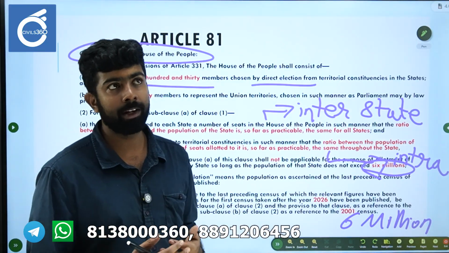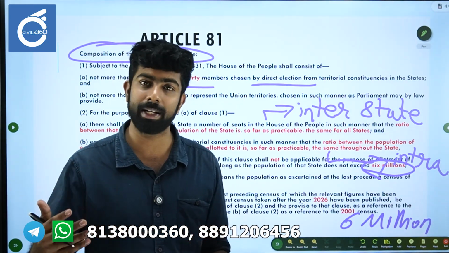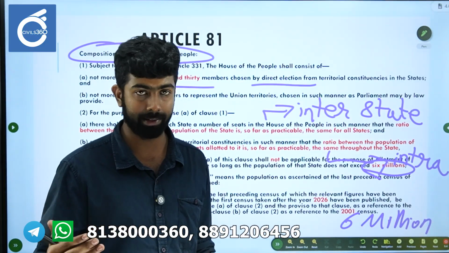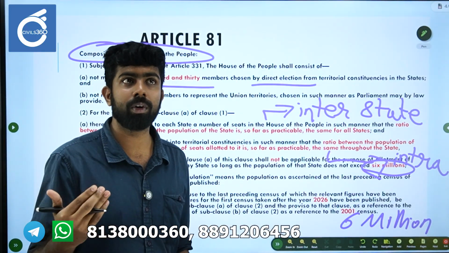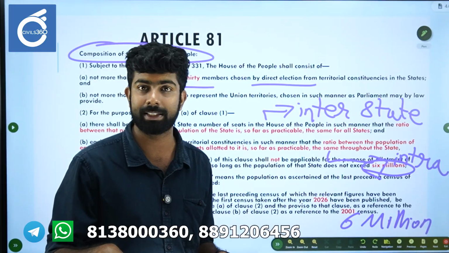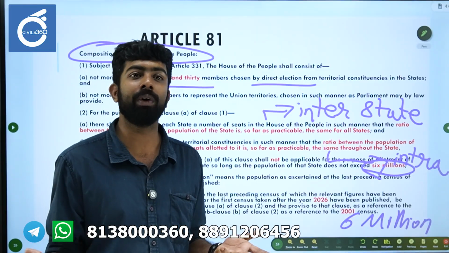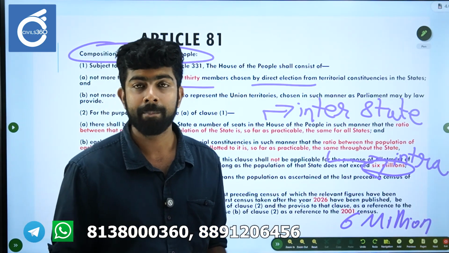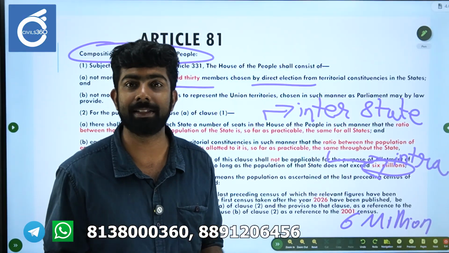Now, usually the constitution says that under article 82, there has to be some readjustment after every census. But it was observed that India's population was growing, right? So if India's population was continuously growing, the constitution actually says that, okay, there's no problem, as long as your population increases, we will conduct a census, and according to that we will allot your seats. So there is no incentive for any population control, or to check the population. There is a chance of this causing some imbalance in the demography.